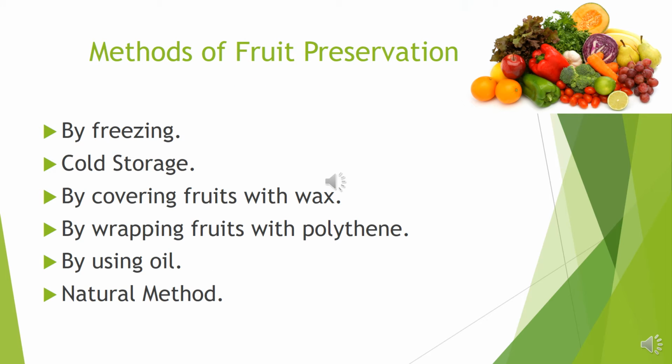Now, methods of fruit preservation. Number 1, by freezing. This method is suitable to preserve a small quantity of fruits. In this way, we can preserve the fruits in a normal or deep fridge for a long time. Due to cold, different physical activities of the fruits stop and germs cannot attack the fruits. So, fruits do not get rotten. If the temperature is less than 10 degrees centigrade, that is -4 degrees centigrade for vegetables, then germs and enzymes cannot work.